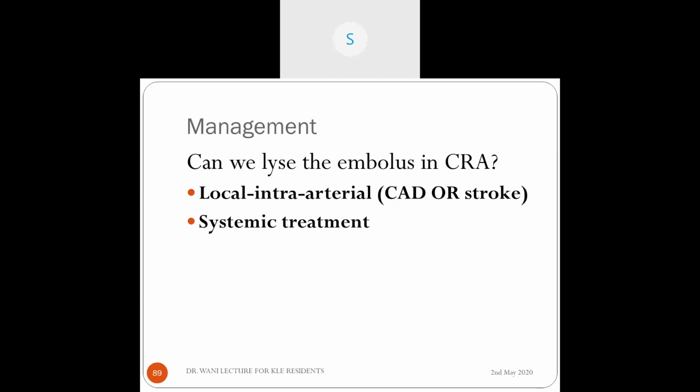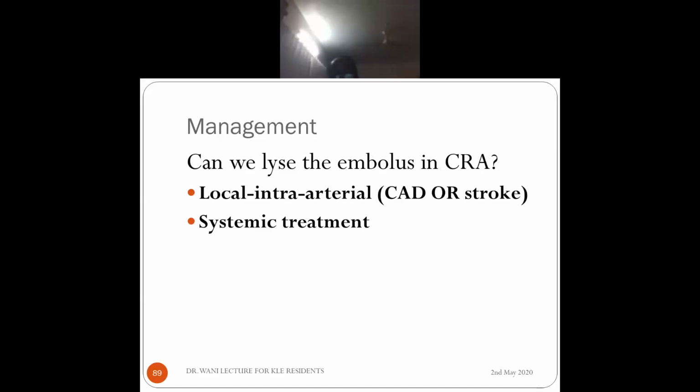So somebody may ask, so in coronary artery disease or stroke, they give actually the thrombolytic treatment they give, correct? Immediately they give, if the patient presents within some whatever time frame they have, they give that so that the clot gets dissolved and the carotid artery disease attack or the stroke gets reversed, correct? So why can't we do for central retinal artery? So they can do local intra-arterial as well as systemic.